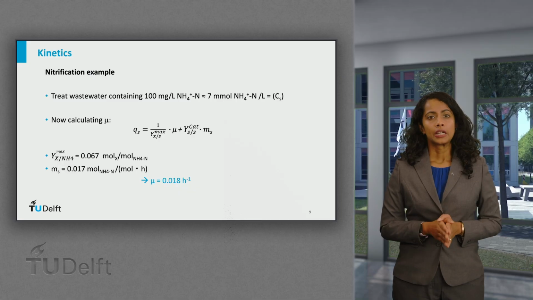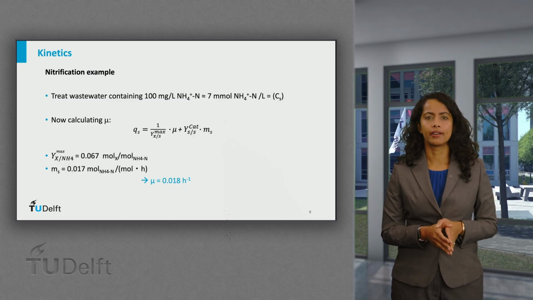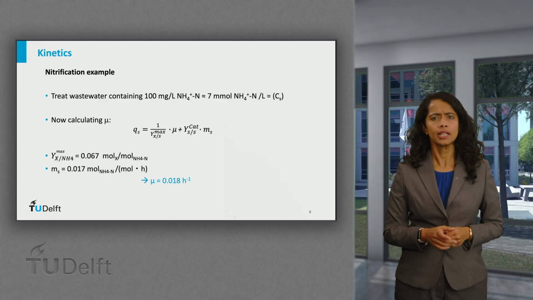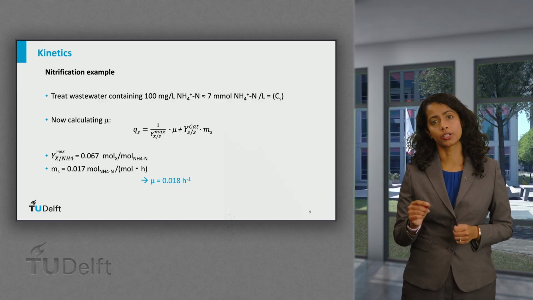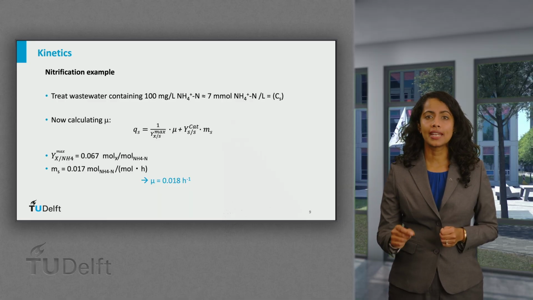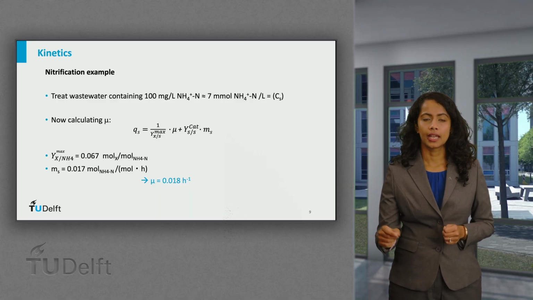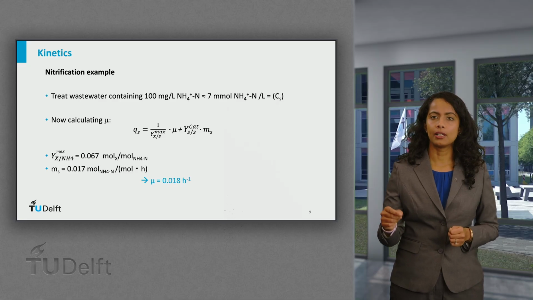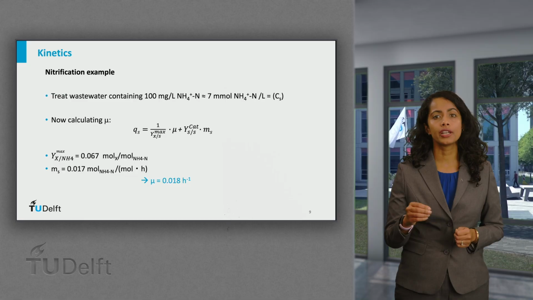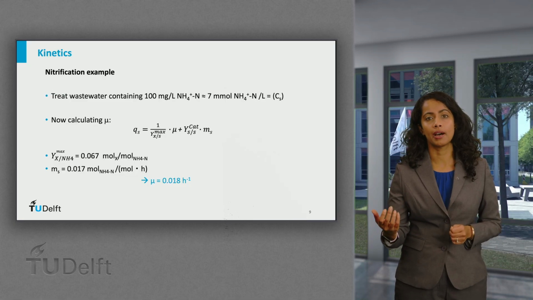From these values, the growth rate works out to be around 0.018 per hour. This value is important to calculate because it gives us the minimum retention time of biomass, enough for stable operation and efficient treatment of the ammonia-rich wastewater coming into the bioreactor.